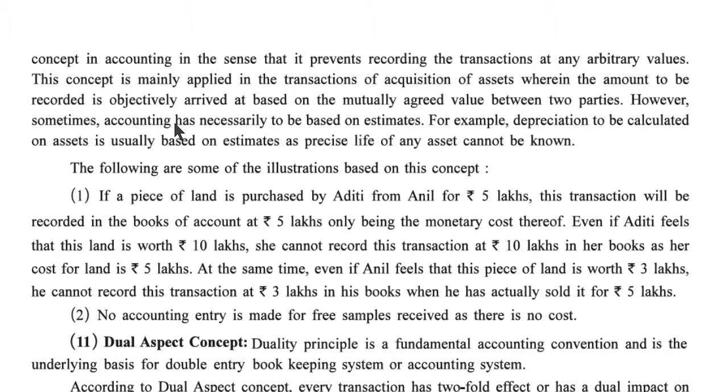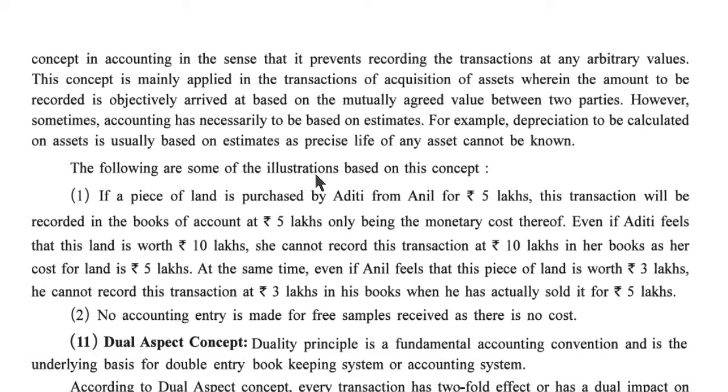However, sometimes accounting has necessarily to be based on estimates. For example, depreciation calculated on an asset is usually based on estimates, as the precise life of any asset cannot be known.